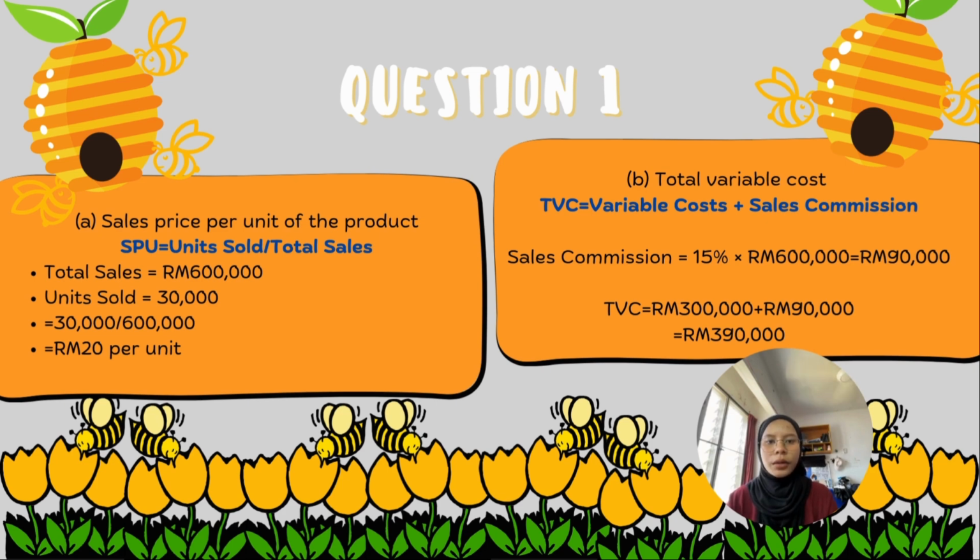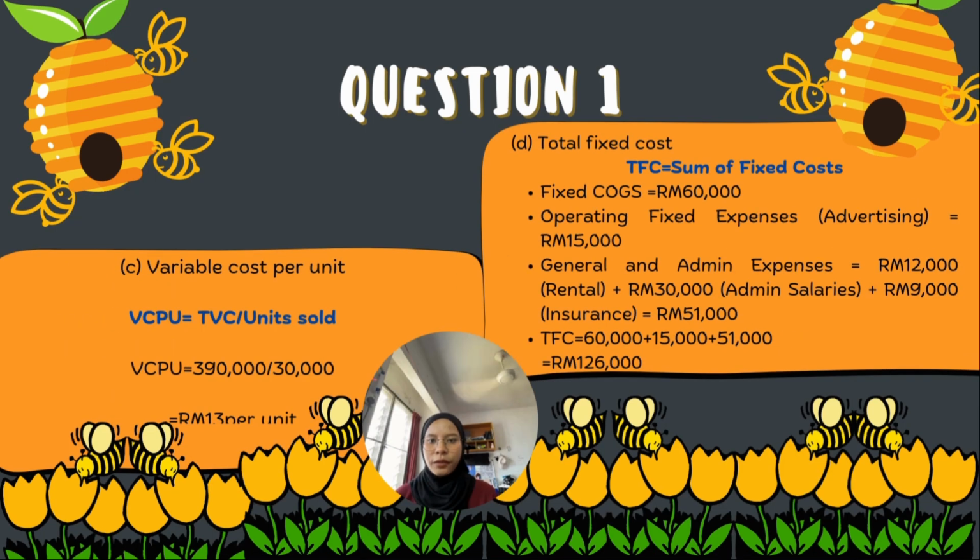For B, total variable cost, TVC, the formula is variable cost plus sales commission. For sales commission, 15% multiplied by RM600,000 and we got RM90,000. For the TVC, we add the answers and we got RM390,000. For C, variable cost per unit, the formula is TVC divided by unit sold, 390,000 divided by 30,000, and we got RM13 per unit.